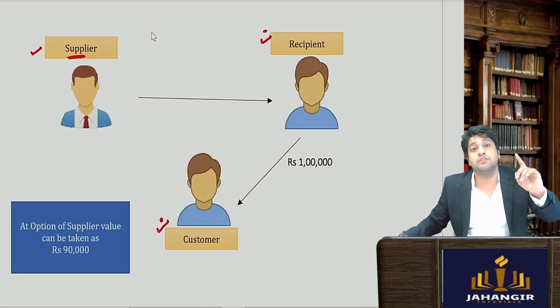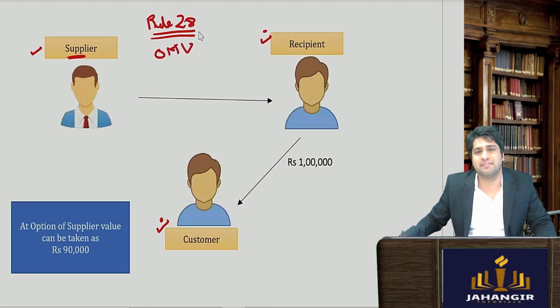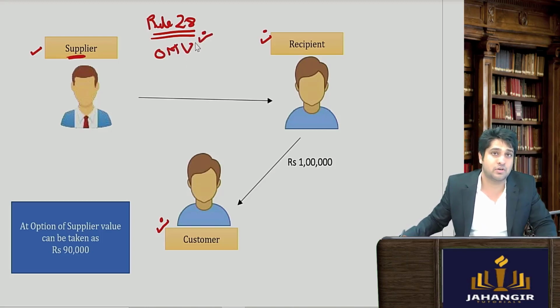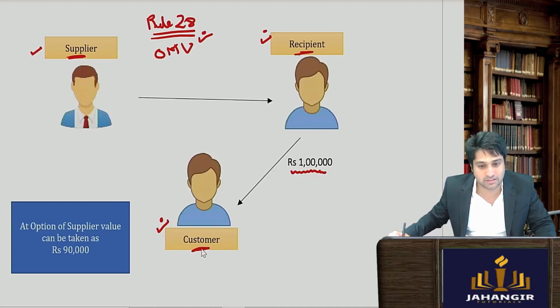Either, what was the first? Rule 28 में क्या बोला था? सबसे पहले क्या लेना चाहिए? We have to take the open market value. So, if the open market value is given, he can take that. Or he gets an option as per rule number 28 proviso 1 to take 90% of the price charged by the recipient from his unrelated customers.